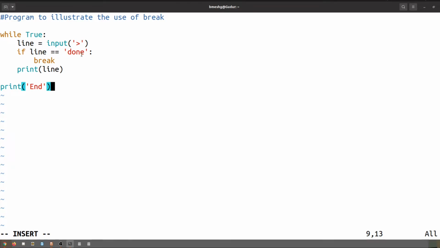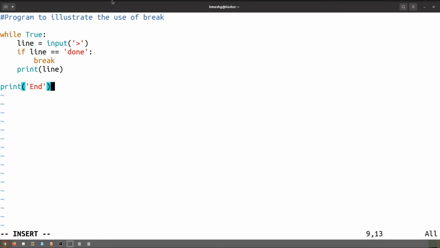Dear students, if you have studied C or C++, if we want to compare two strings, we use library functions like strcpy to copy and strcmp to compare. That means using library functions, we manipulate the strings.